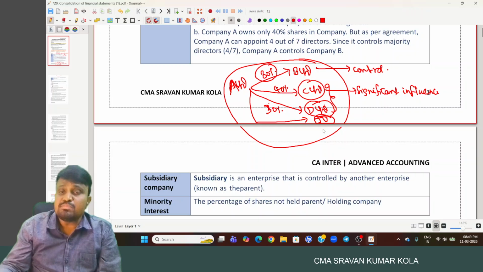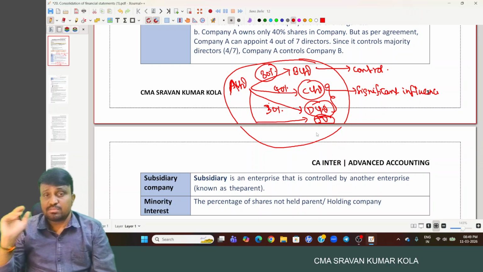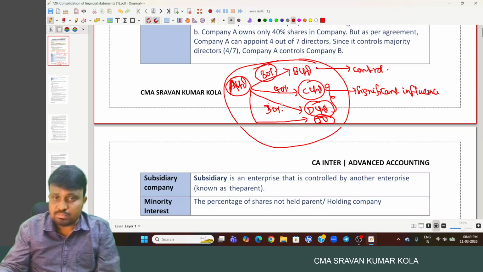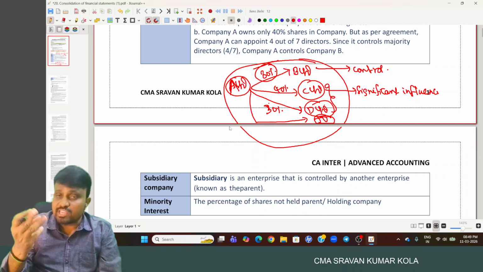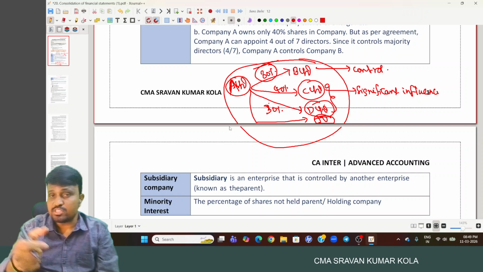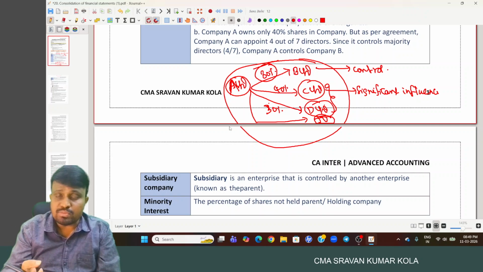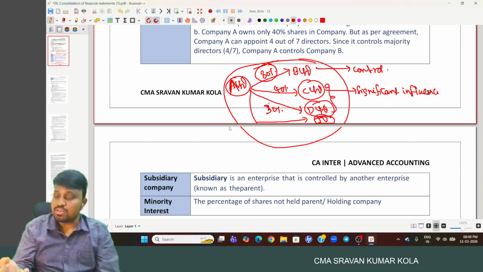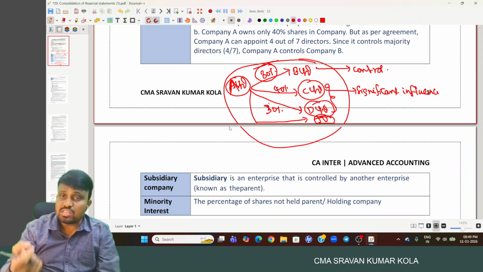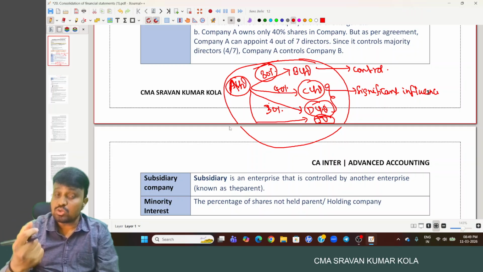And here, A Limited is in a joint venture with another company. So in this combination, A Limited is the holding company, and the whole group, A Limited and its subsidiaries, its associates and the joint venture, is called a group company. A group company consists of one holding company and its subsidiaries, its associates and its joint venture, all combined.